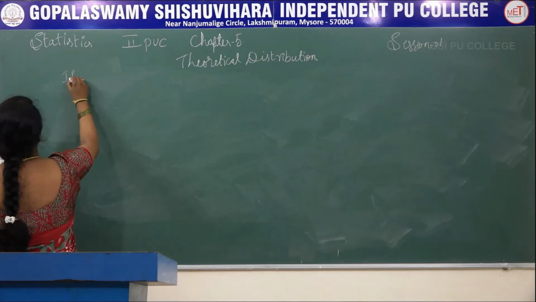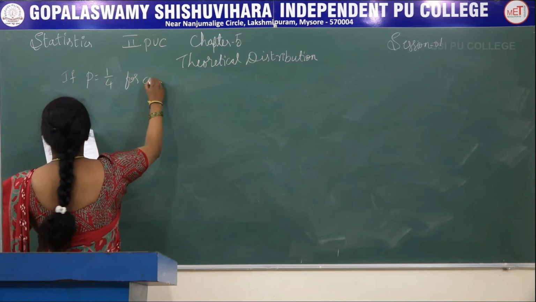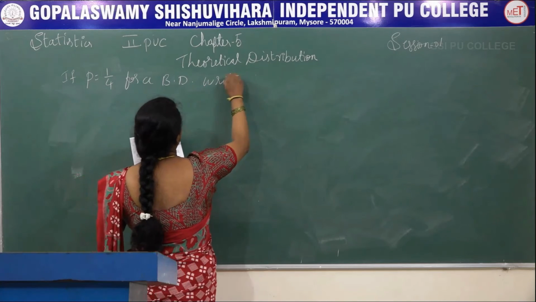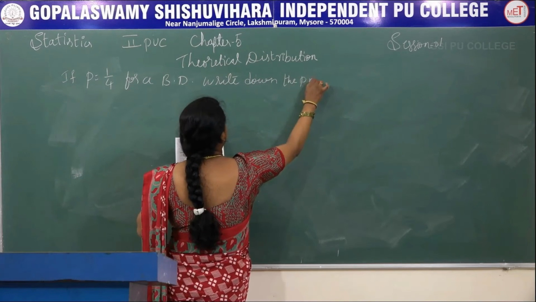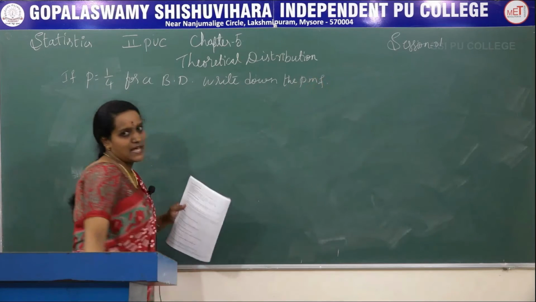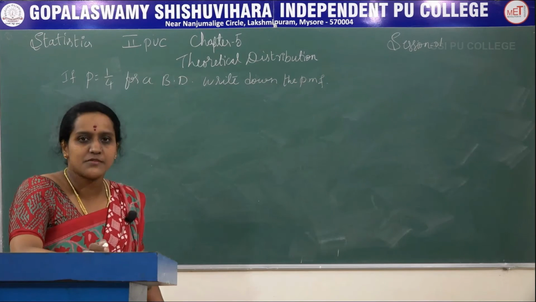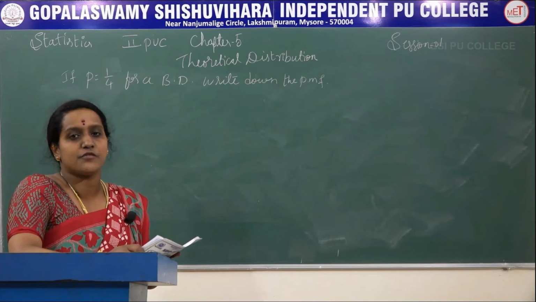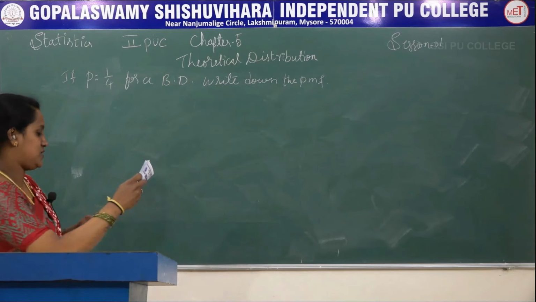If p is equal to 1 by 4 for a Bernoulli distribution, write down the PMF. In examination they may ask these types of problems for 2 marks, or simply they will ask the range of the Bernoulli distribution for 1 mark. Like that you will get the problems or questions.